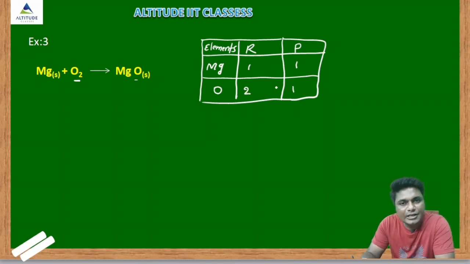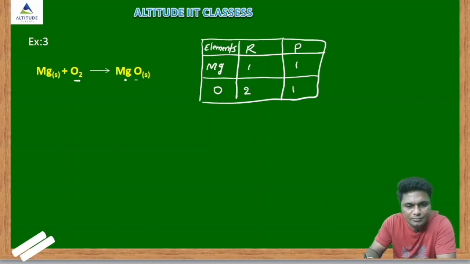What I said: the compound having the maximum number of atoms, first we have to balance that one. Here the maximum is oxygen, O2, 2 oxygens. Reactant has 2 oxygens, the product only 1, so we multiply by 2. So here also we have to write 2. Then magnesium: the product side has 2, so when magnesium is multiplied by 2 here, here also we have to write 2.